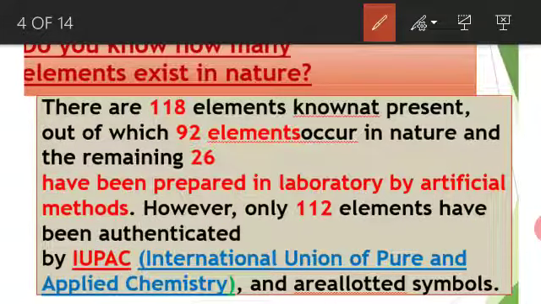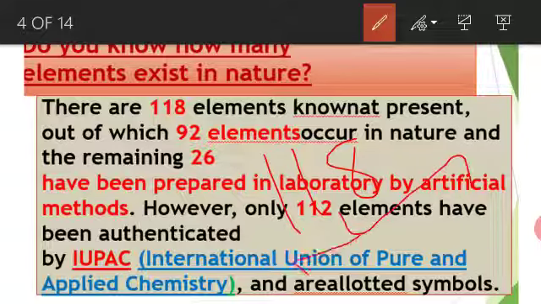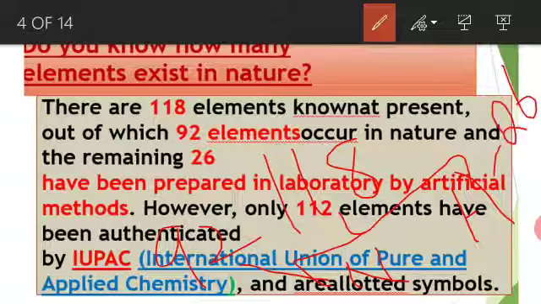From that, what should we know? How many elements in total are in the periodic table? 118. They are classified into two types, the natural method and the artificial method. In natural, how many elements are present in the earth crust? 92. Those prepared by the laboratory method are called artificial, 26 elements. Out of 118 elements, only 112 elements are authenticated by IUPAC. Is it clear?